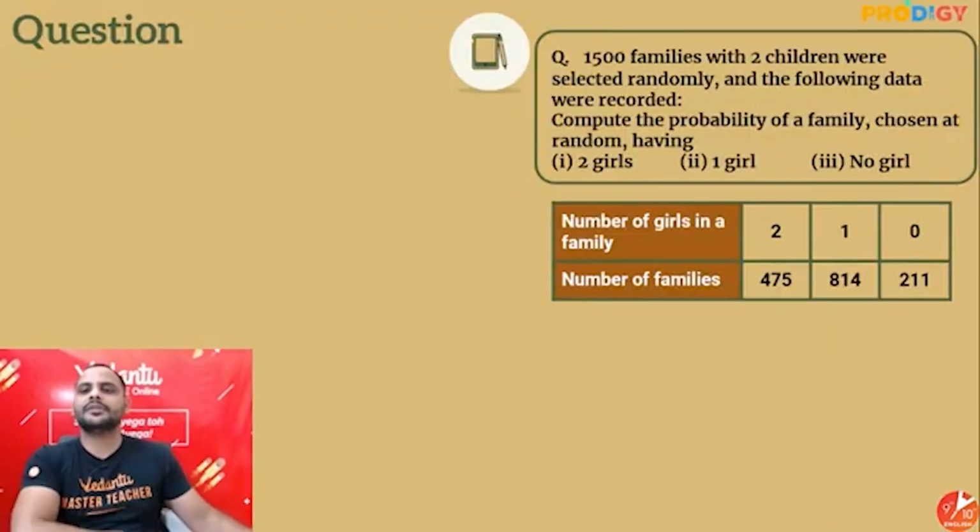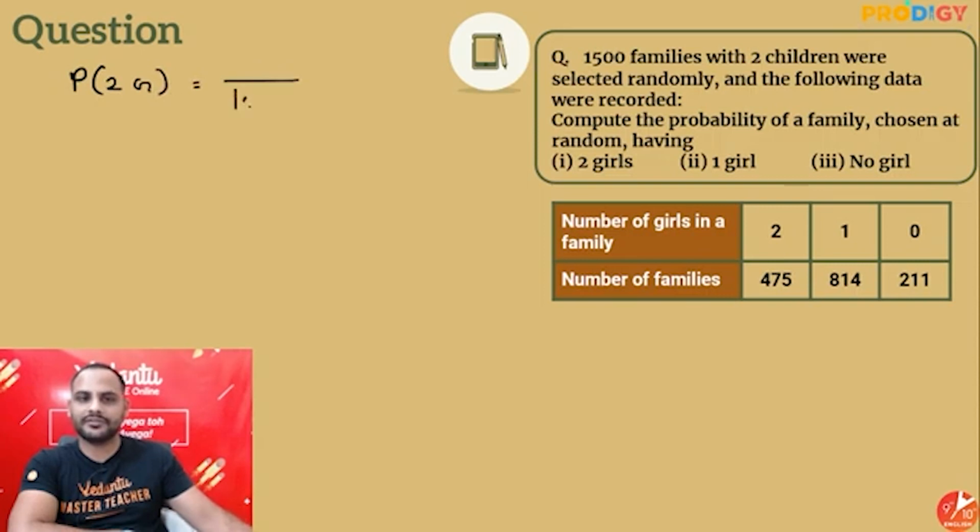Next, 1500 families with 2 children were selected randomly. The following data were recorded. Compute the probability of a family chosen at random having 2 girls, 1 girl, no girl. The number of girls is already given here. So the probability of getting 2 girls out of 1500 families is 475 by 1500. Now simplification you can do, right? So divide, cancel it by 25. So 19 by 60.